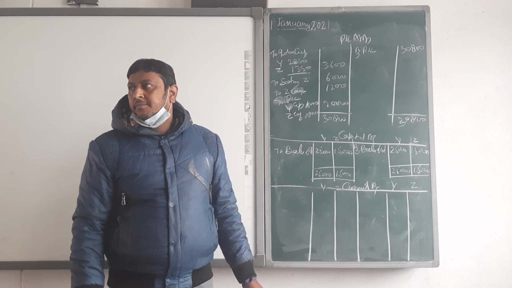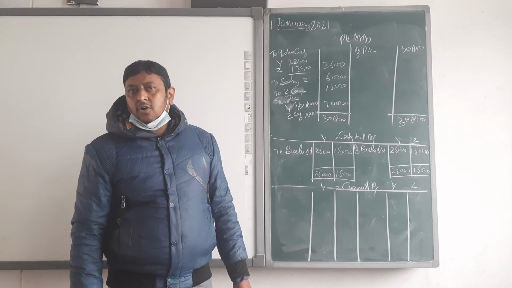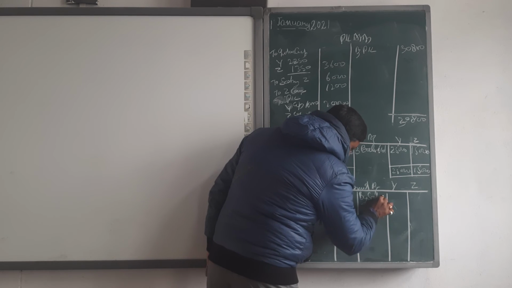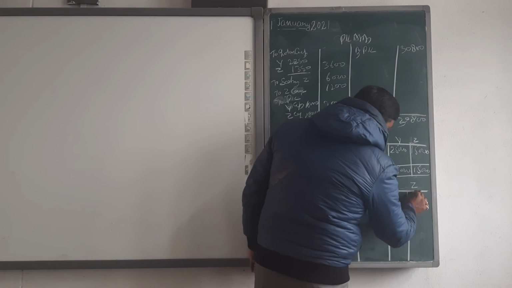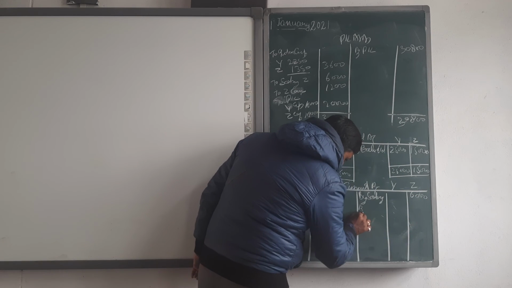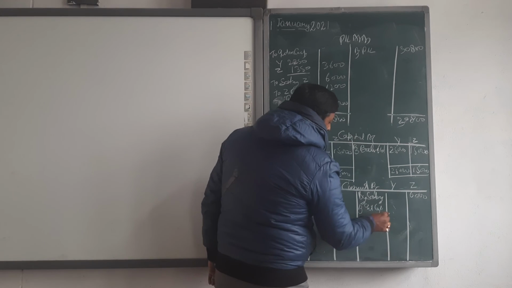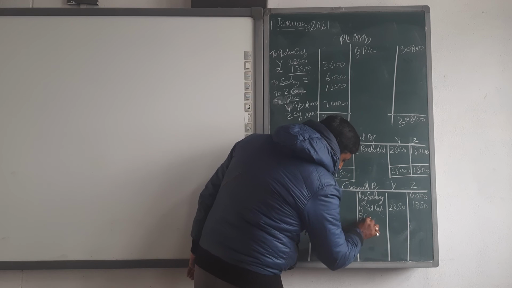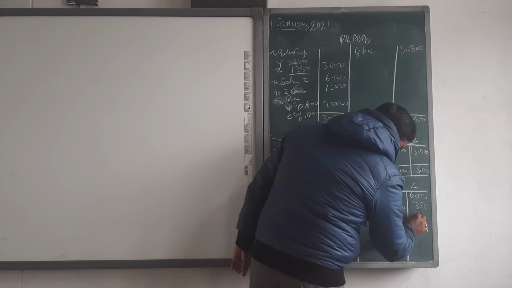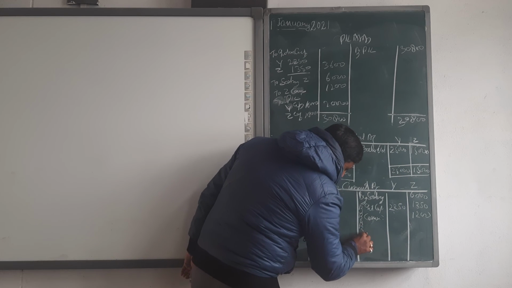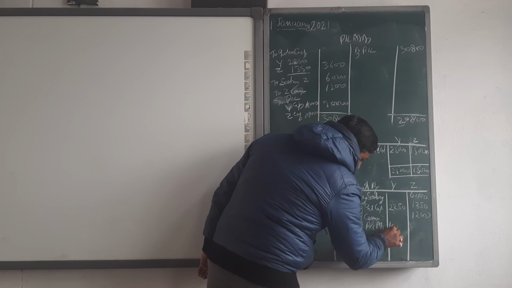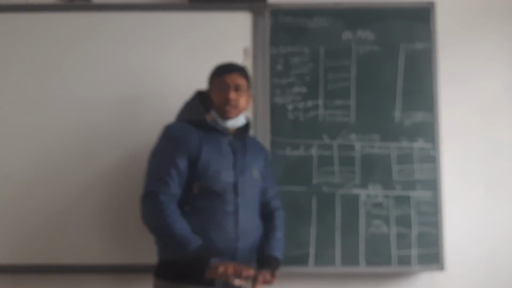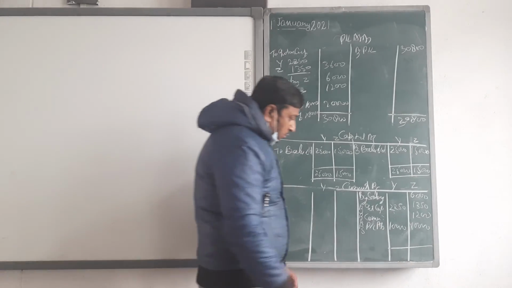See in the question, everyone. Is any balance of current account given? No? So directly start with by salary for Z 6,000, by interest on capital 2,250 and 1,350, then by commission 1,200, and then by P&L appropriation 10,000 and 10,000. Just go for the totaling. I think everything is finished. Nothing else.